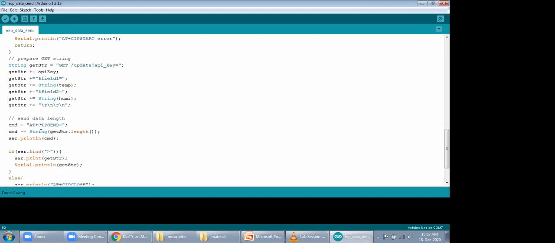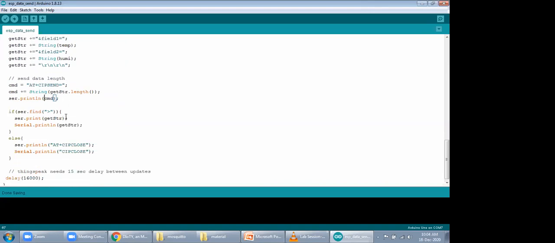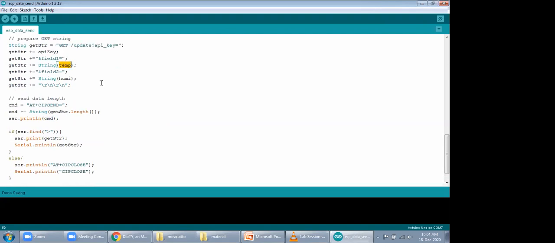Then using the AT+CIPSEND command, we are sending this GET string as data. By issuing Serial.println(cmd), it sends this command to the ESP8266 board. The ESP8266 fires this URL to the ThingSpeak cloud, and the data is flushed onto the ThingSpeak server.